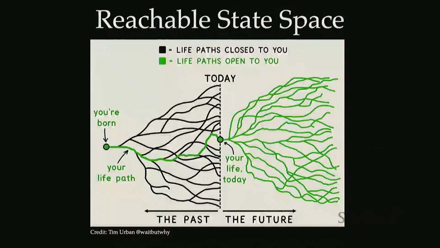I think this is a great graphic to get the intuition here for what we're talking about and connecting it back to your life, right? So your reachable state space today is all of the states that lie in the future for you. So all of the different actions that you could take, whether you accept a certain job offer or move to a different city, those are all different actions that will affect the future trajectory of your life. So that's what's reachable from your current state today. What's no longer reachable to you is the actions that you took when you were 12 years old, right? So whatever you did when you were 12, no longer reachable from your current state.